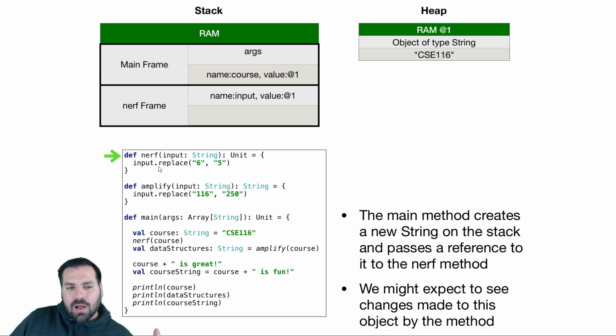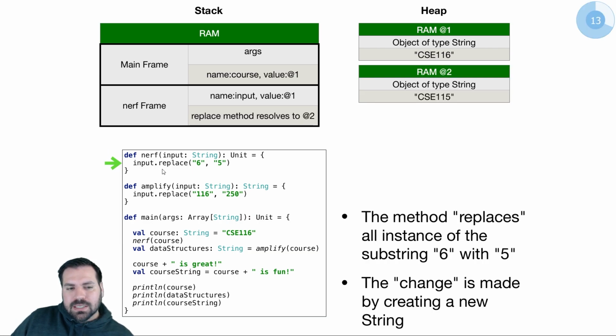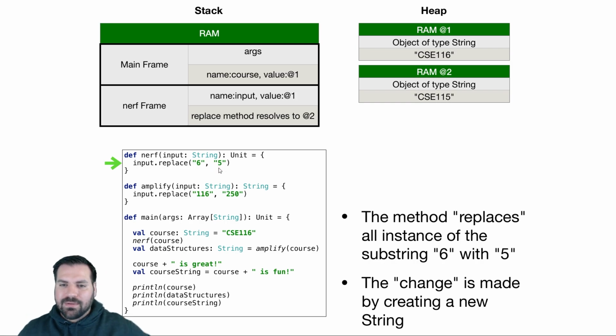And then we're going to call input.replace, which is going to replace all instances of 6 with instances of 5 in this case. What replace does is creates a new string with the change reflected. Strings are immutable, so this string can never change.